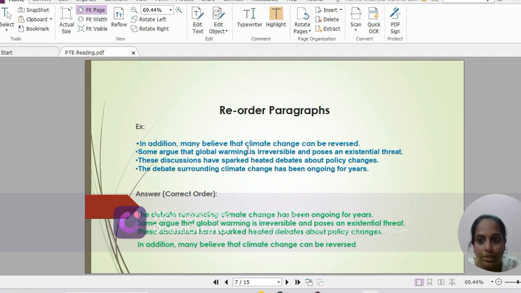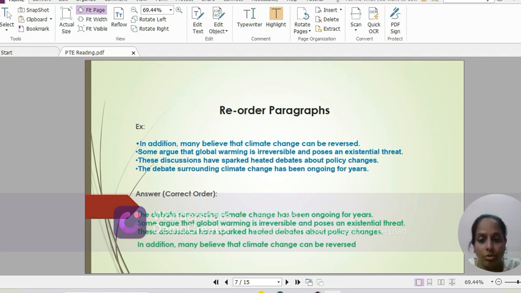Let's look at an example here. In addition, many believe that climate change can be reversed. Some argue that global warming is irreversible and poses an existential threat. These discussions have sparked heated debates about policy changes. The debate surrounding climate change has been ongoing for years. So these are the four scrambled sentences. As an example, it has been given here.